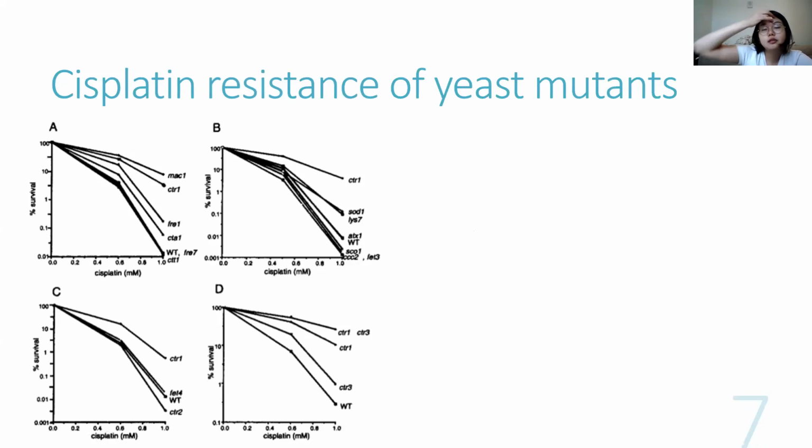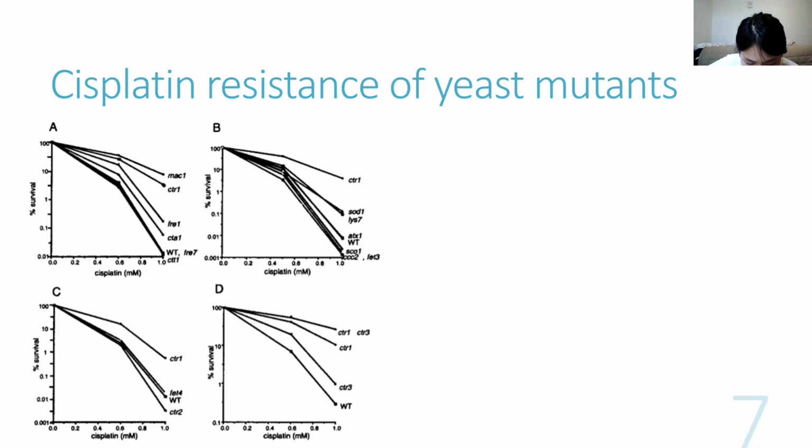And moving on to the results. The cisplatin resistance of yeast mutants. The mutant that showed the highest degree of resistance was defective in the MAC1 gene.